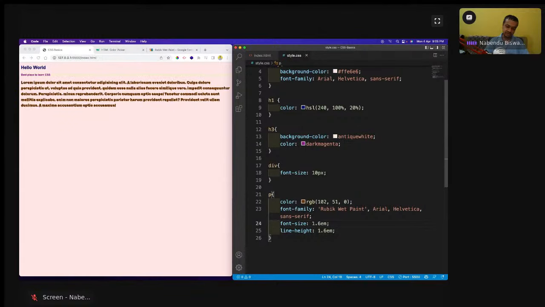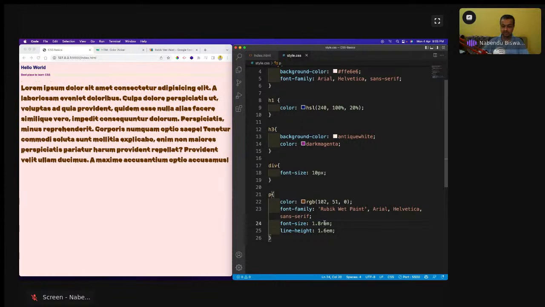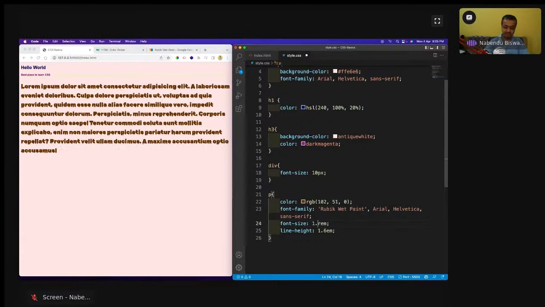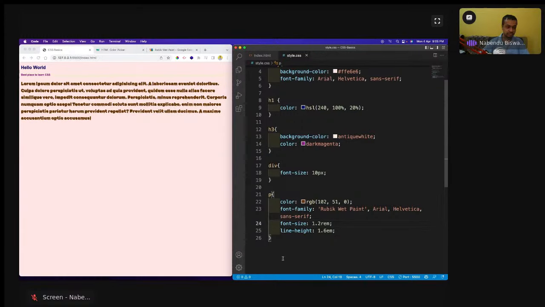I will use 1.6 maybe. Okay, 1.8 is okay. 1.8 rem I will take, not em. Then 1.6, then 1.4. Okay, 1.2 is okay, and this is okay. So this is how it looks. Now we are done with this.